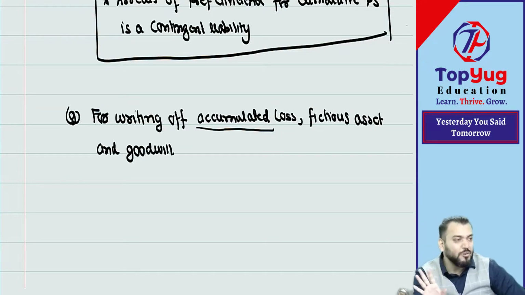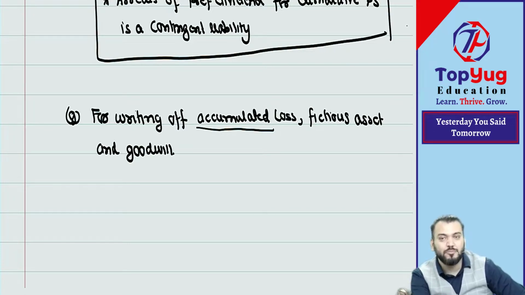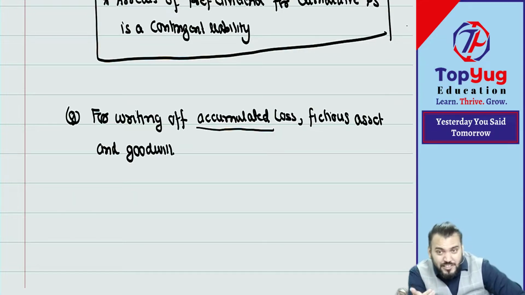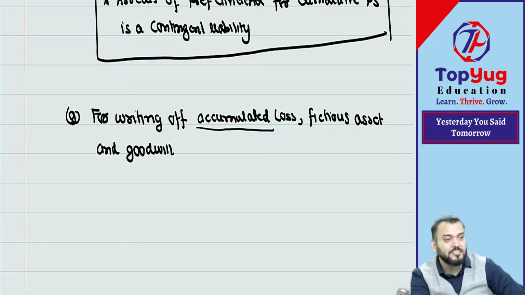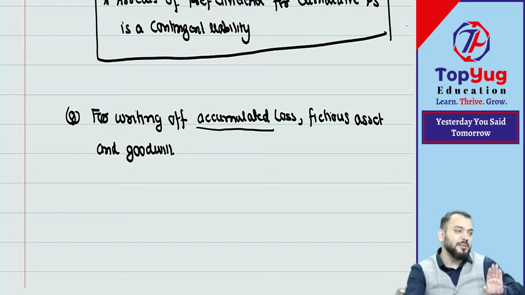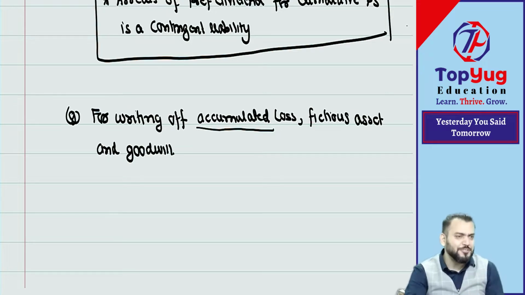But now there is no concept of such deferred revenue expenditure because AS 26 says it should be charged to P&L as and when incurred. But if such expenditure is given in the balance sheet in this chapter, these are fictitious assets which need to be written off immediately in this scheme. Understood? Correct now.